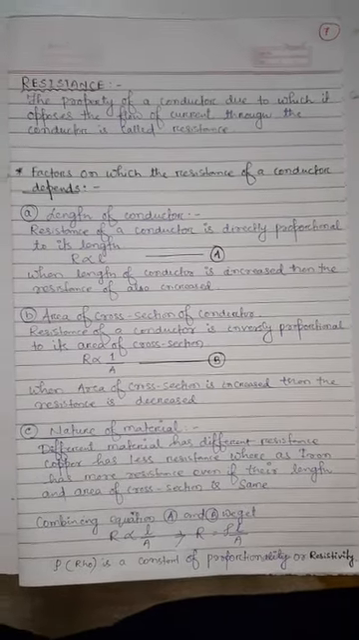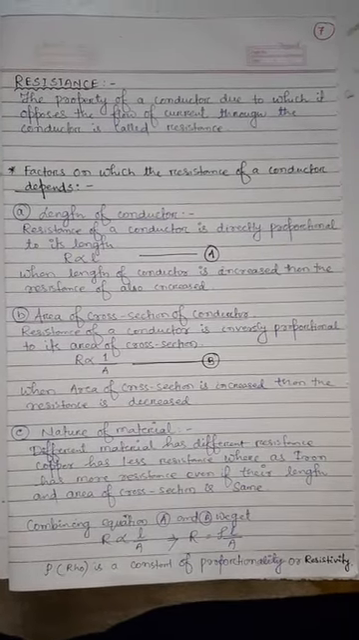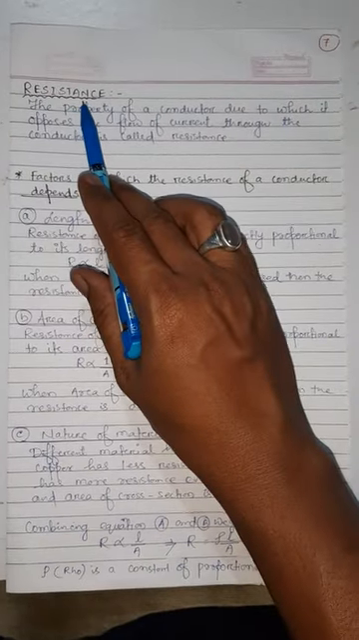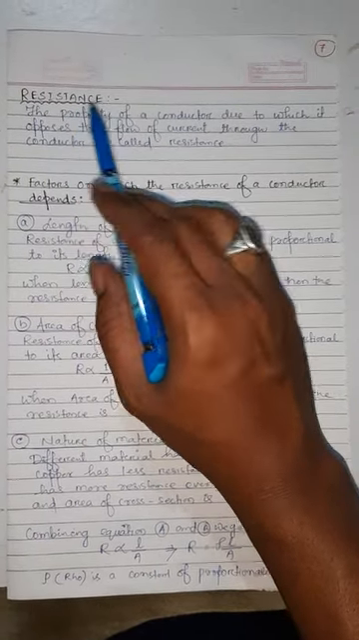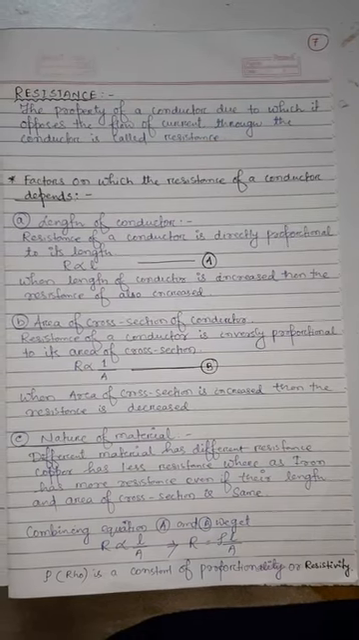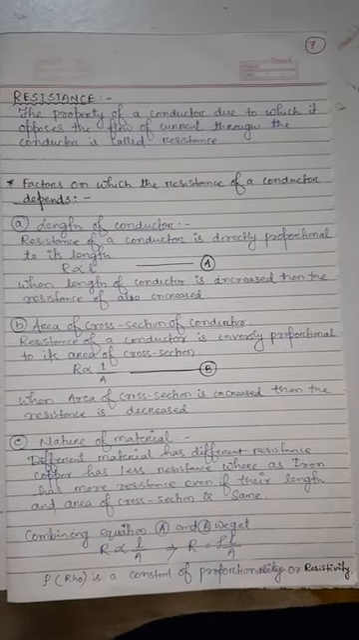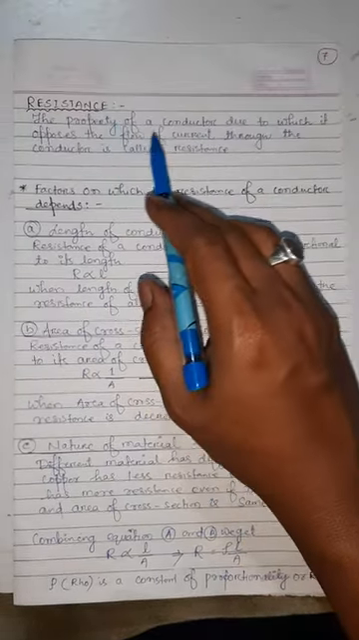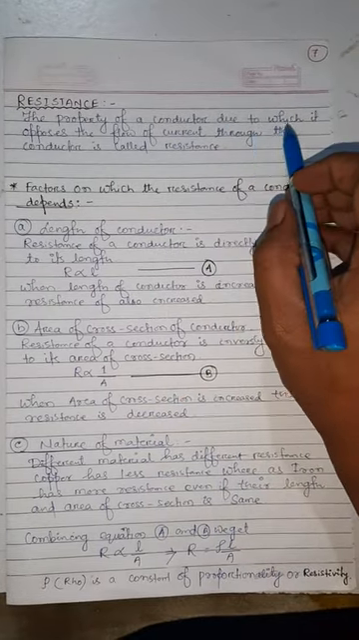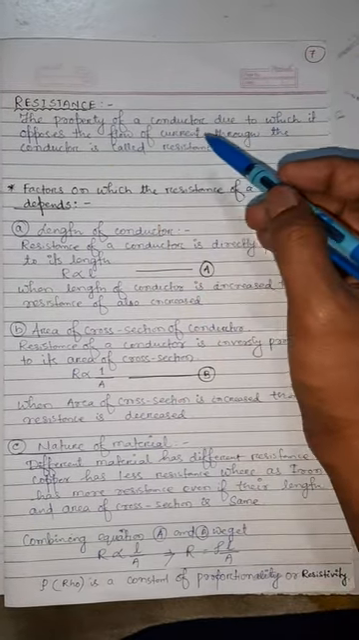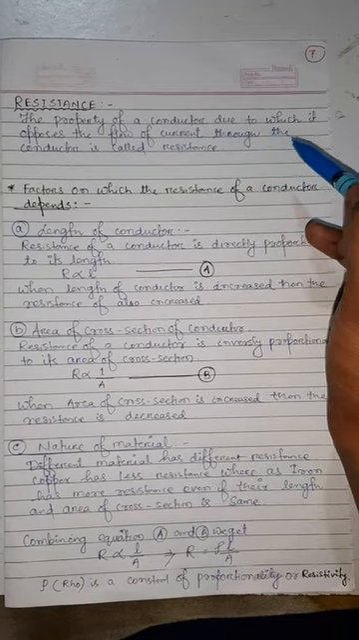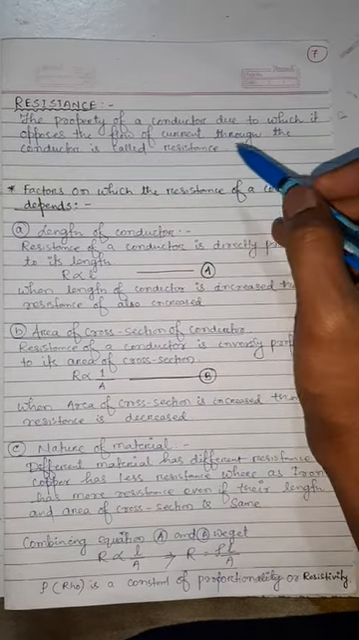Hello students, today we are going to start the next topic of your physics, that is called resistance. This is one of the most important topics of physics and electricity. So what is that? Resistance is the property of a conductor due to which it opposes the flow of current through the conductor.